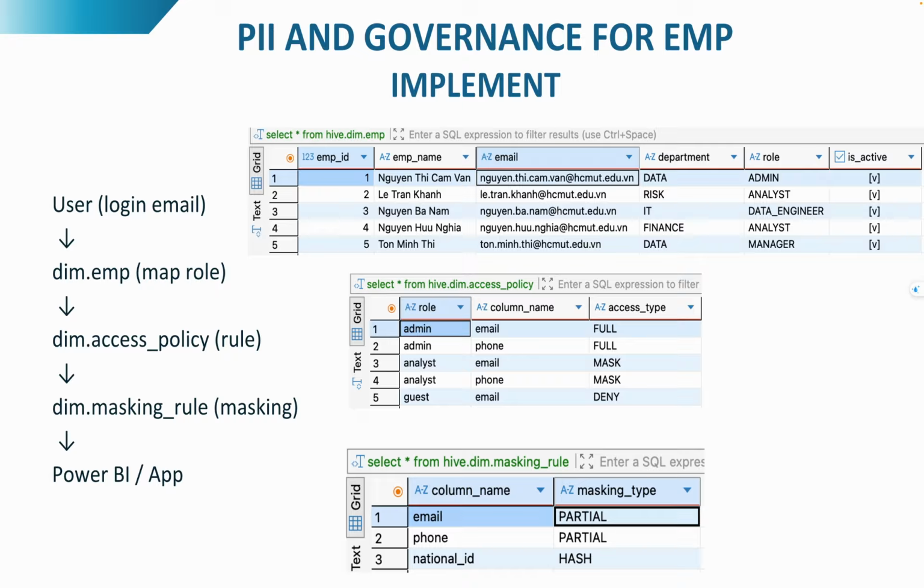Ensuring auditability and data privacy compliance.